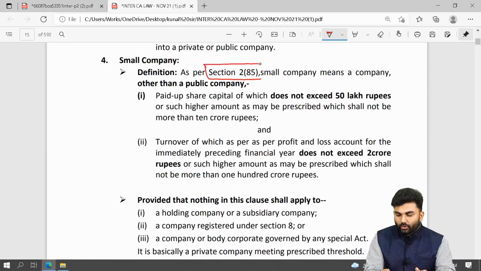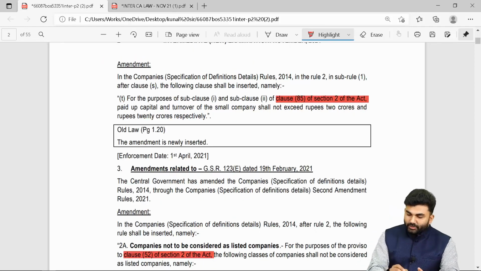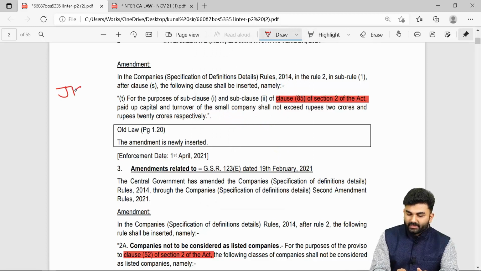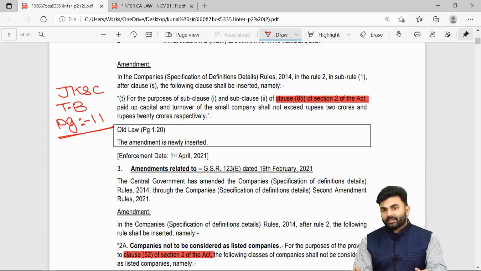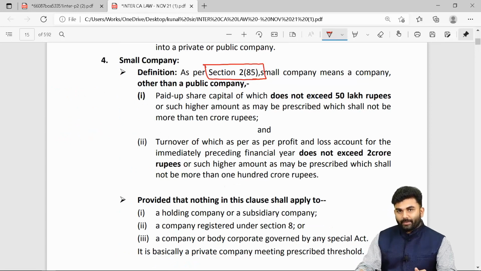Section number 2, clause 85 defines a small company. This you will find in your JKS's textbook, page number 11. So you need to take out page number 11 of JKS's textbook and make the necessary changes over there. See, the definition of the small company said that the paid up capital should not exceed 50 lakh rupees. Now instead of 50 lakh rupees, you need to make it as 2 crores.